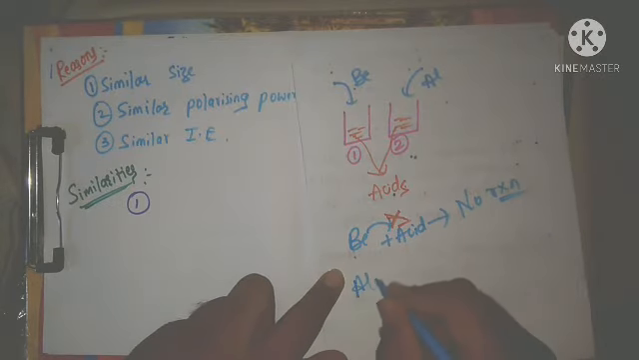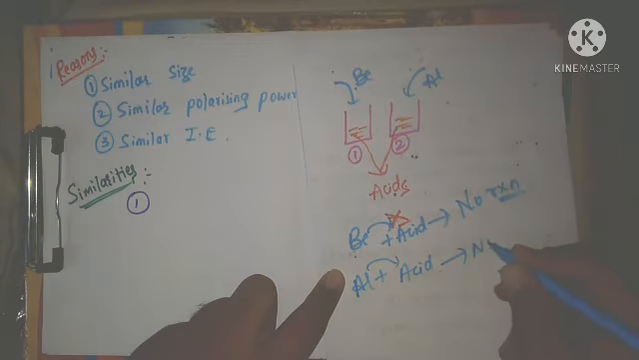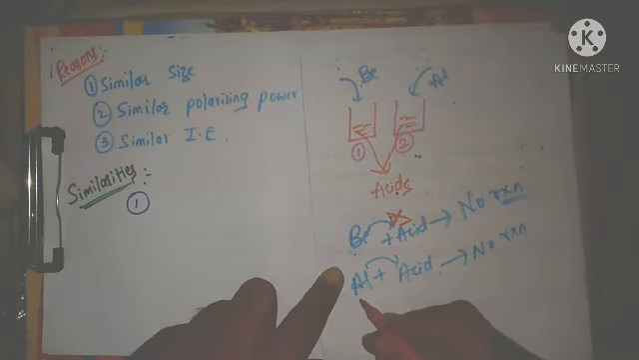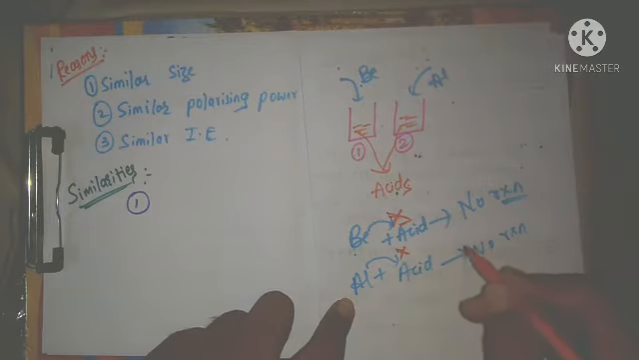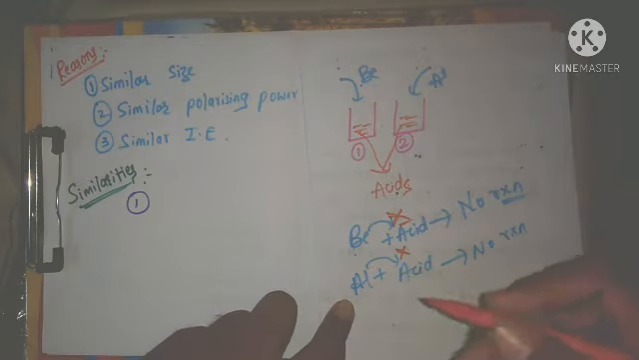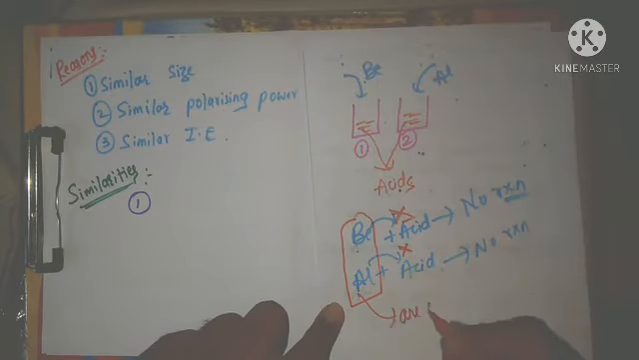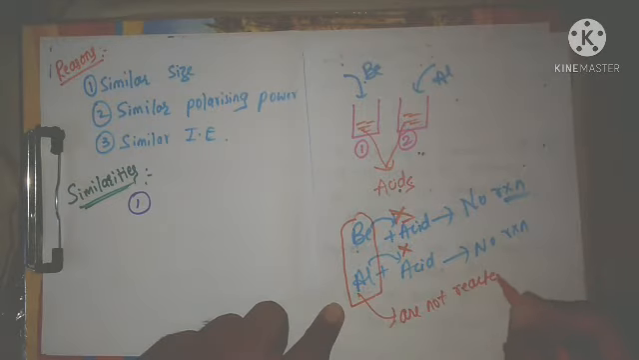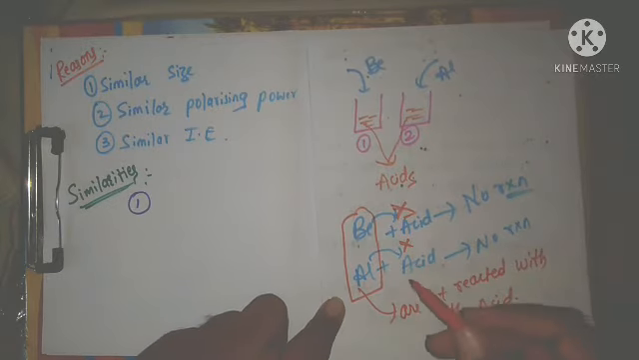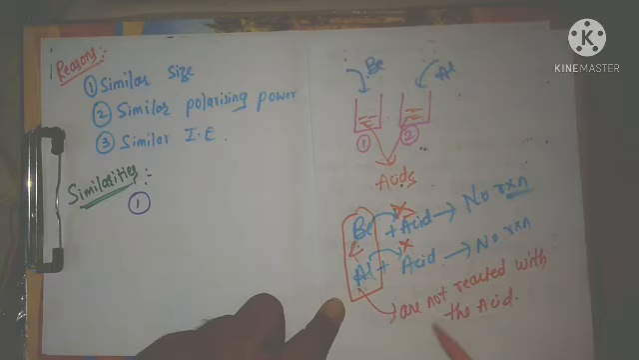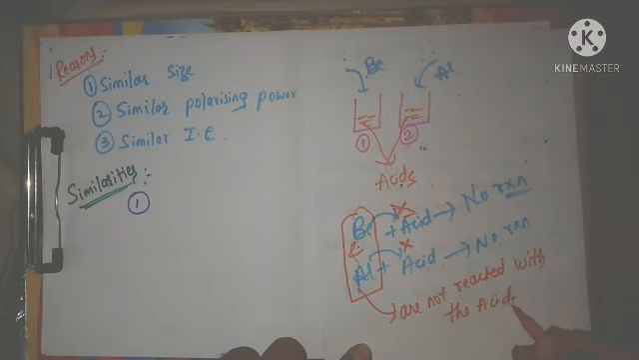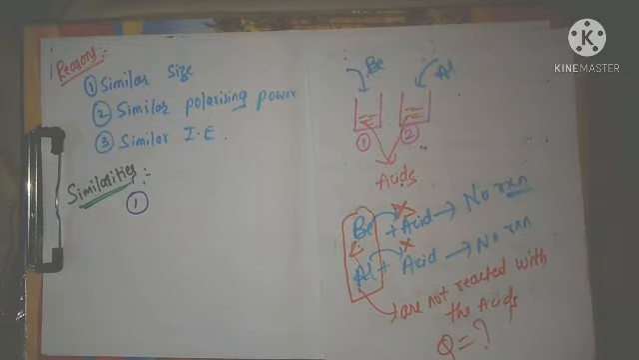Similarly, when aluminium is added into the acid, again there is no reaction, means aluminium is also not reacting with the acid. So the similarity is that both beryllium and aluminium do not react with the acids. Now the question is, why are they not reacting with the acid?